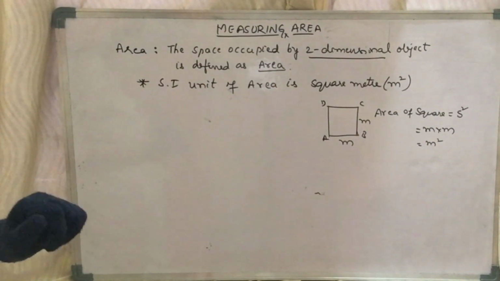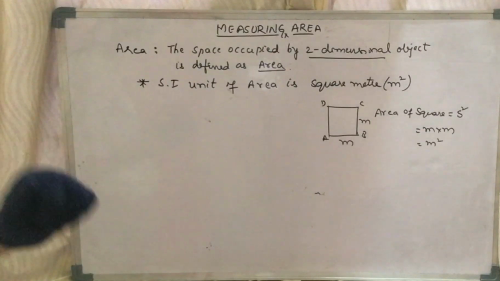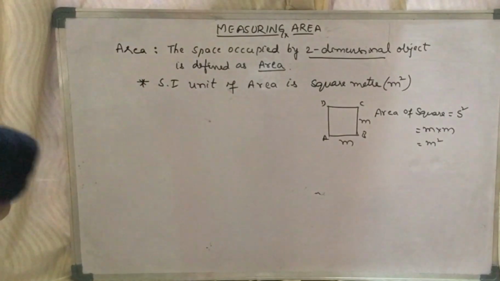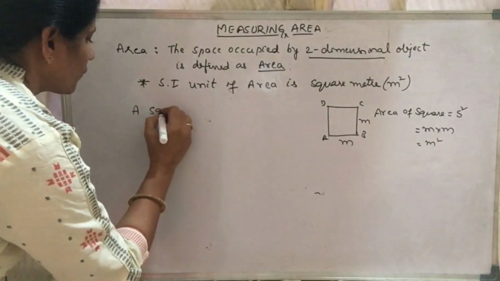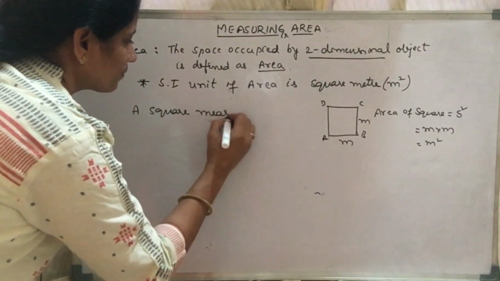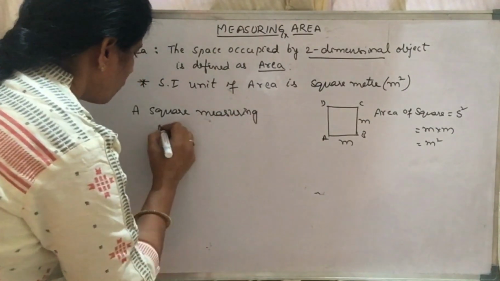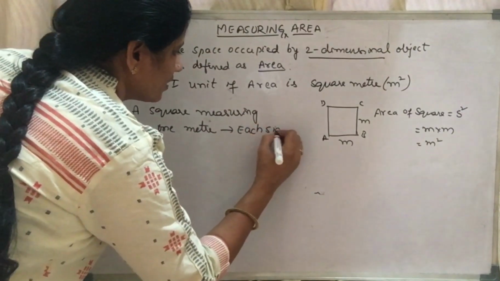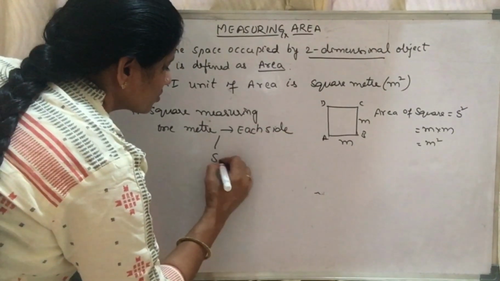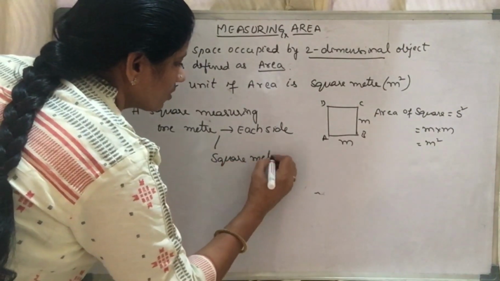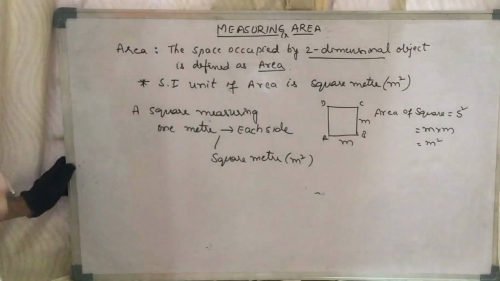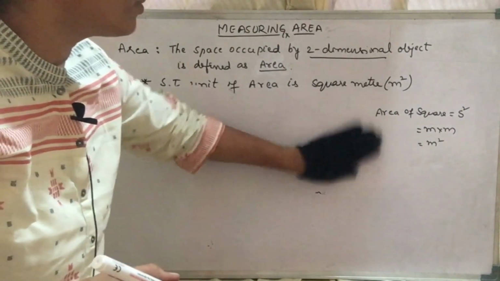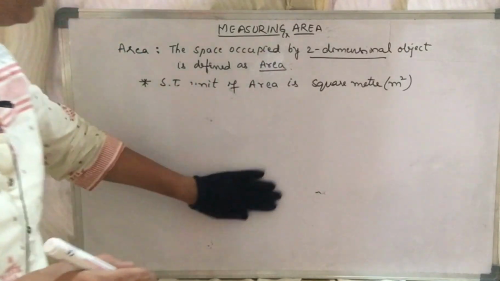That is, a square measuring 1 meter on each side is defined as square meter or meter square. So this is how we got the standard unit of area as meter square.